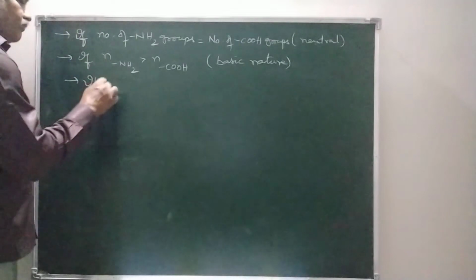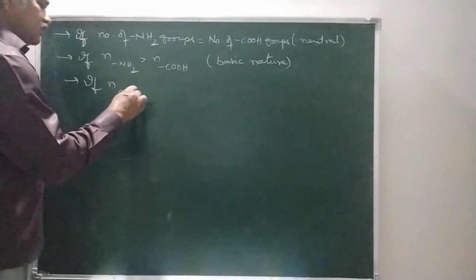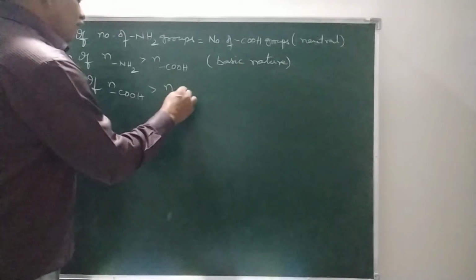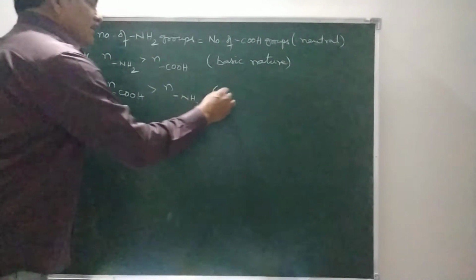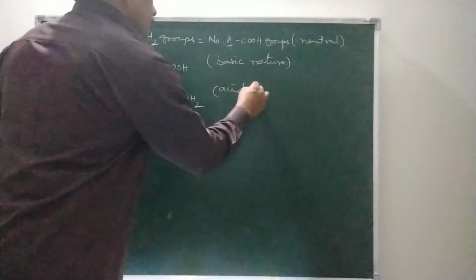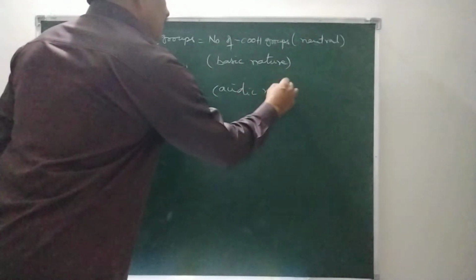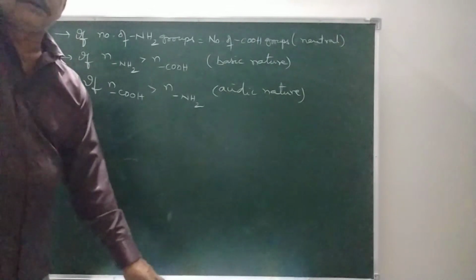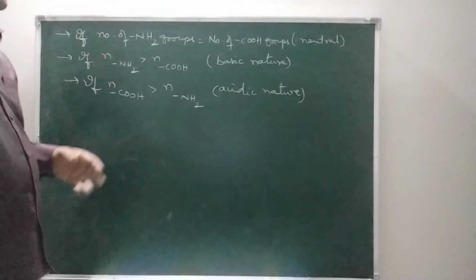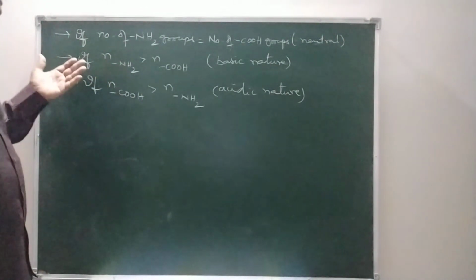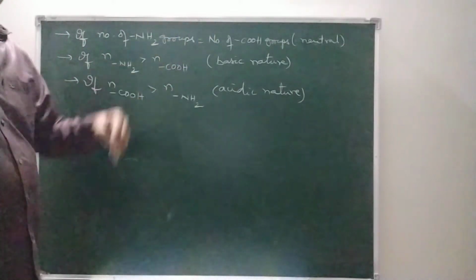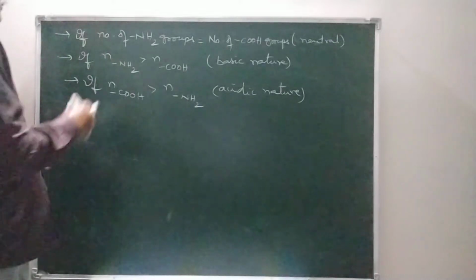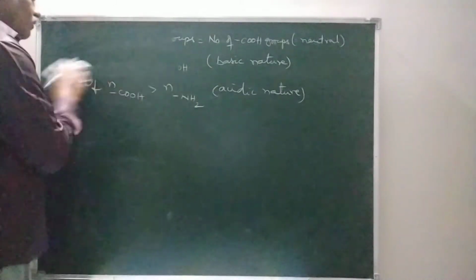Similarly, if the number of COOH groups is greater than the number of NH2 groups, then it will be acidic in nature. In this way we can identify whether the amino acid is acidic, basic or neutral.